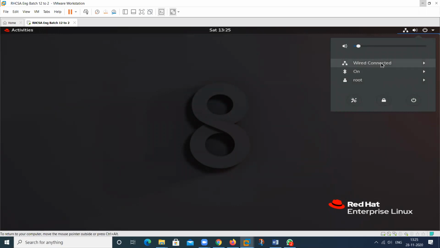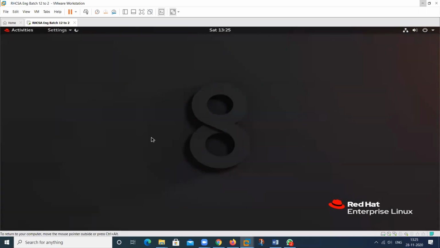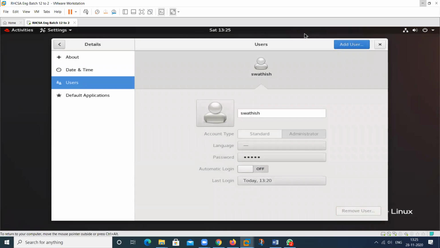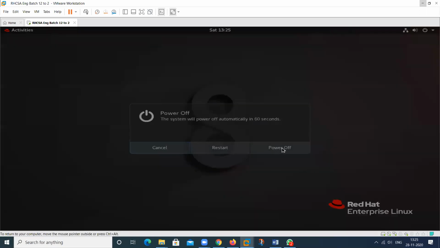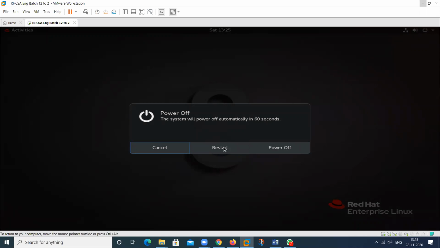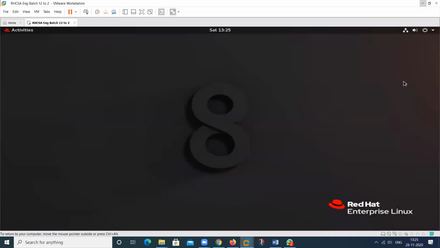And if you want to provide network related information, you can see the graphical option also. This is for Bluetooth. This is for the root information. You can log out here. You can provide the settings also here. So these are the defaults. In this, we can select all of this information. If you want to shut down the machine, you can click power off. If you want to restart, we can click on this one. If you want to cancel, click on this one. So these are the basic information that we should have.